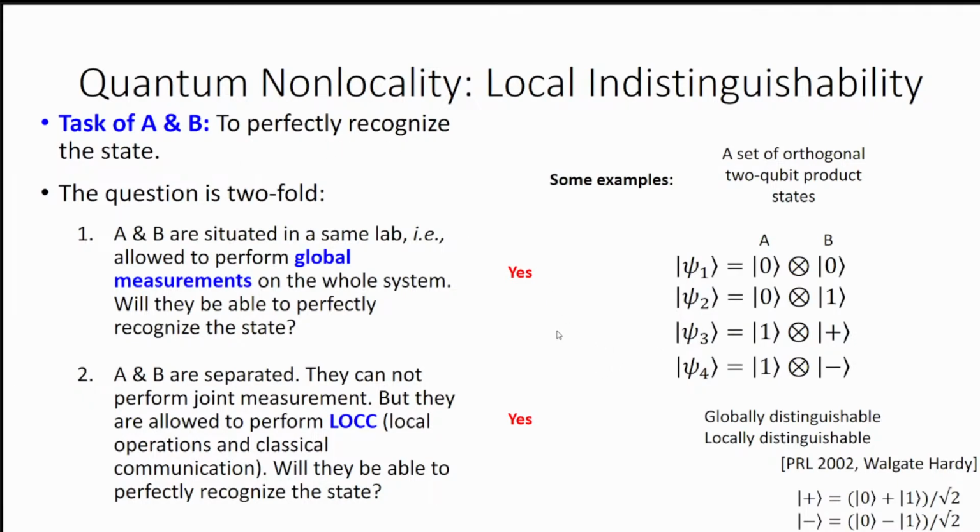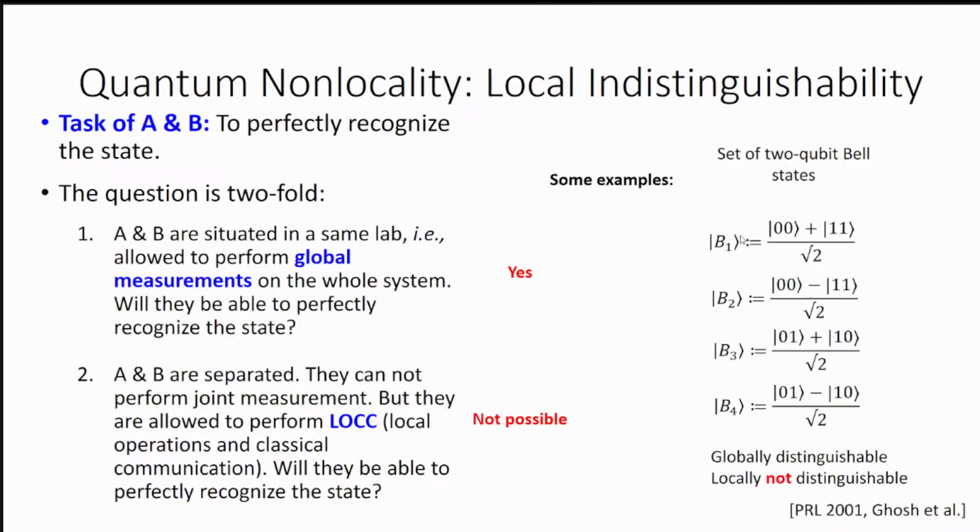So as I told earlier, Alice and Bob, when they are situated in the same lab, they can always perform a global measurement in this particular basis, as these 4 states are orthogonal states, and they can recognize which state is given to them. But when they are separated, they can also perform an LOCC protocol and perfectly know which particular quantum state is given to them. This was first described in a PRL paper by Walgate-Hardy in 2002. So this set of states is globally distinguishable as well as locally distinguishable.